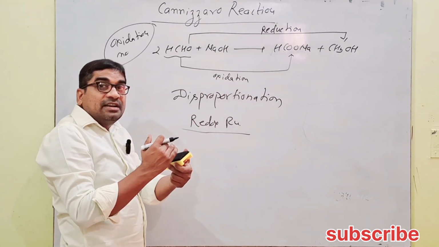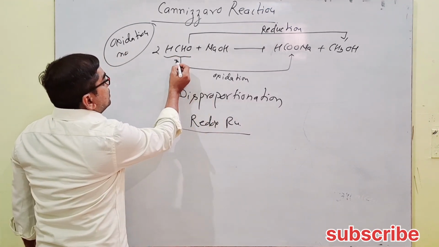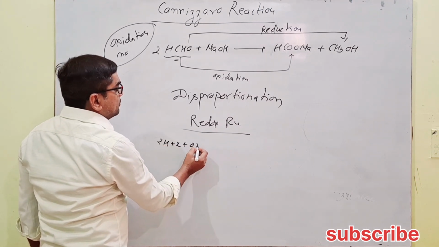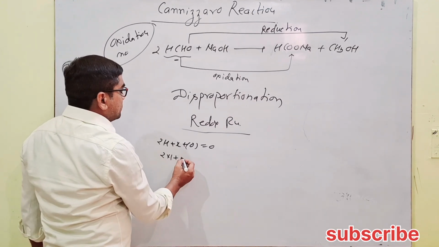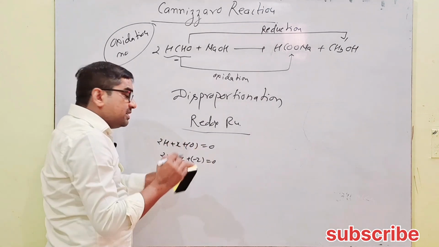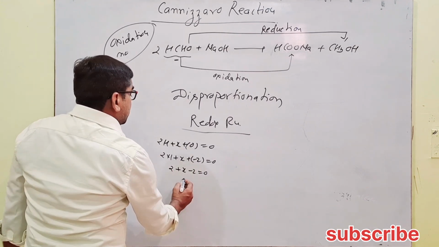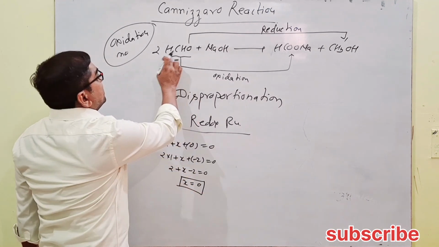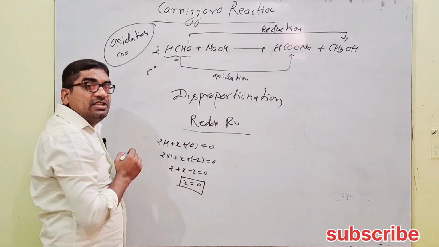If we take the basis of electron transfer, that is oxidation number, then here the oxidation number of carbon in HCHO: 2 hydrogen plus 1 carbon plus 1 oxygen equals 0. Now 2 into 1, since in normal state hydrogen is +1, plus x. Oxygen in normal state is minus 2, as we discussed in Class 11. 2 plus x minus 2 equals 0, therefore x equals 0. The oxidation state in HCHO is 0, for carbon. Carbon has 0 oxidation state.